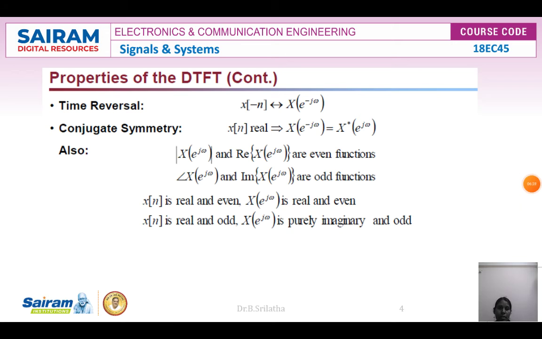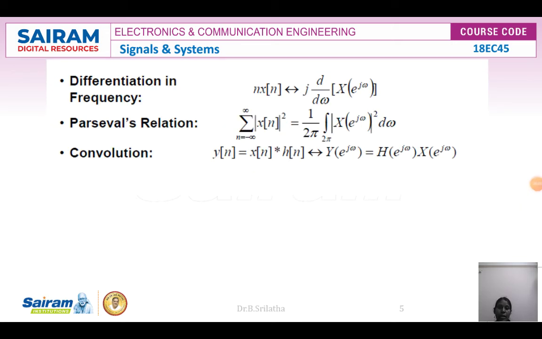Next one is differentiation in frequency. The differentiation property: n into x of n, where n is the time variable, has the Fourier transform j d by d omega of X of e power j omega. This is the differentiation property.